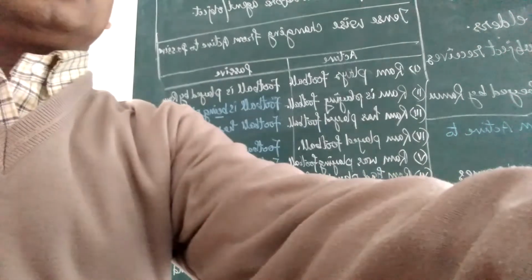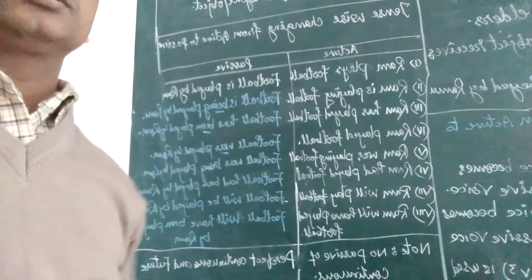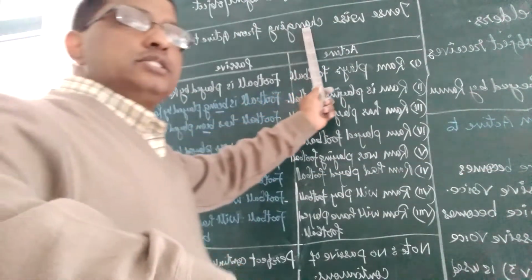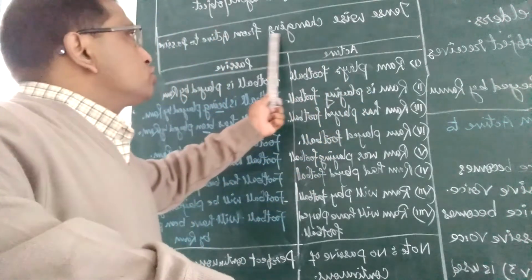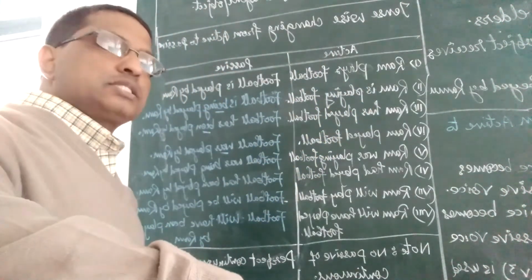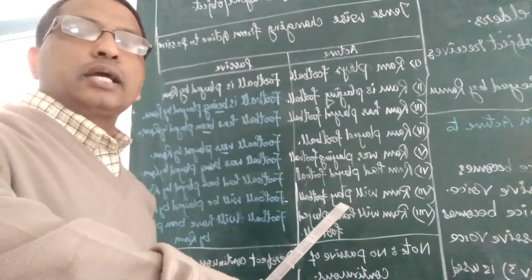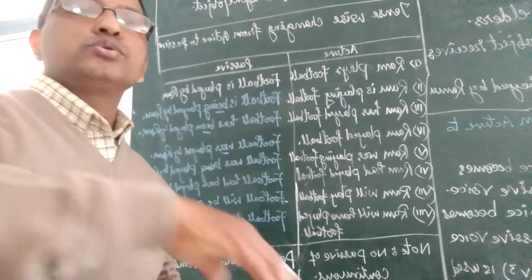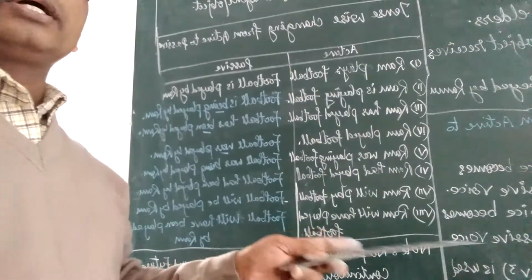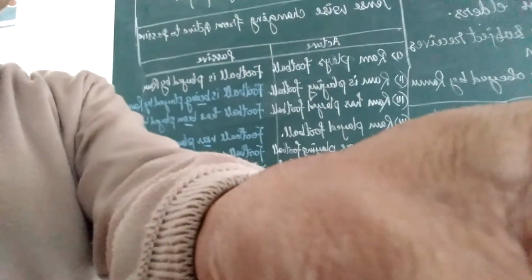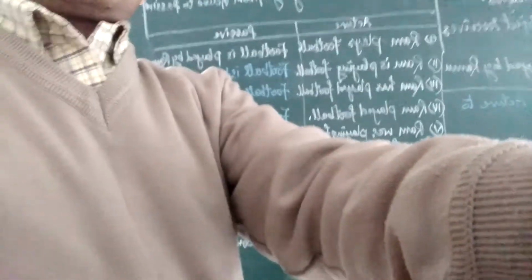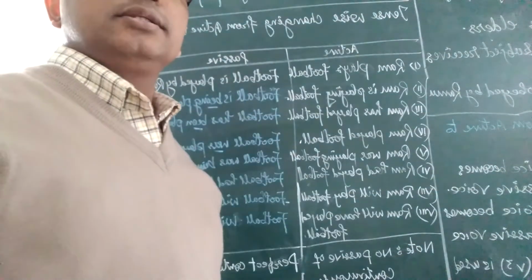Now you see, we are going to see how to change that process tense-wise, changing from active to passive. It is the basic and it is the first step. We should know how tense-wise the active to passive voice is changed. So let's understand it.